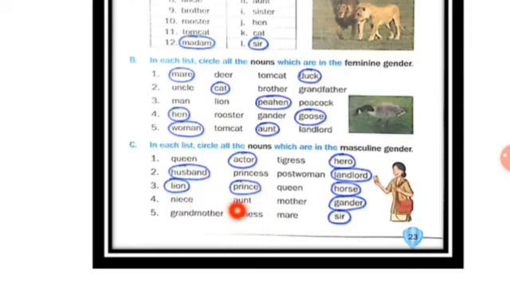Niece, aunt, mother, gander. Now here gander is masculine gender and these other three are the examples of feminine gender. Now the fifth one, grandmother, lioness, mare, sir. Now these three are the examples of feminine gender. Sir is the example of masculine gender. So you have to circle sir.